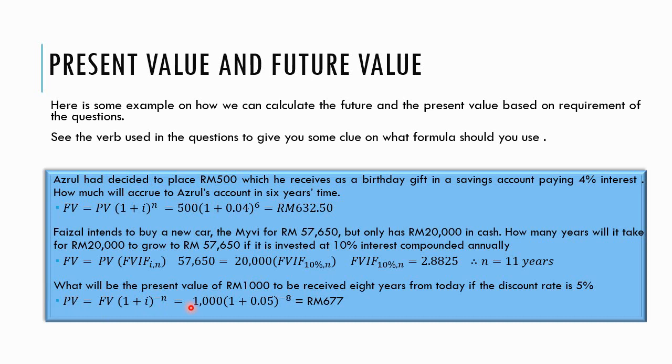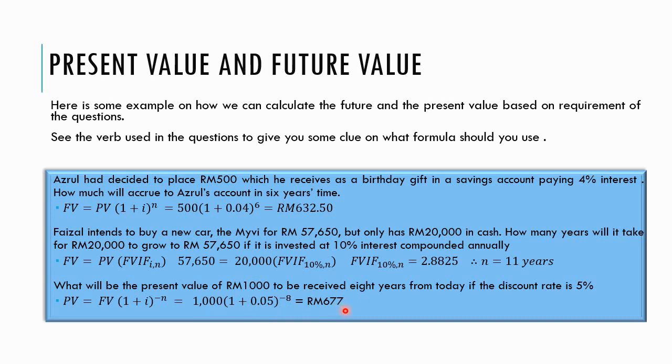Okay. So you put in the future value, which is the 1,000 ringgit. How do we know this is a future value? Because it says here to be received in 8 years. So put the 1,000, put the interest rate and the compounding for 8 years. So the 1,000 ringgit's value today would be 677 ringgit.